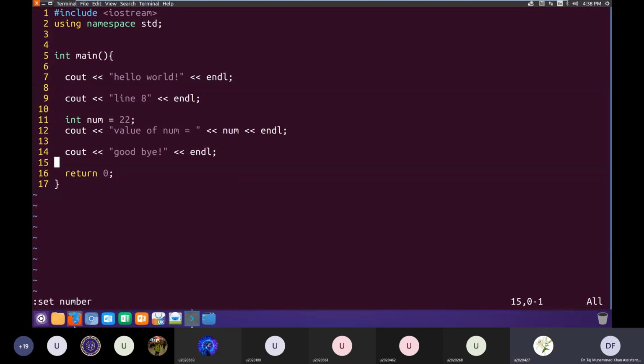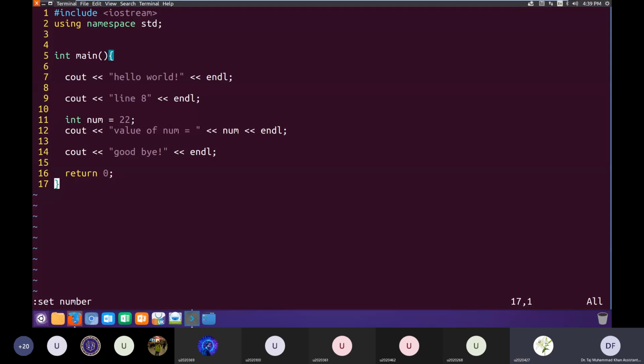Basically, it consists of main, and in main I have a few print statements. You see on line 7 it is printing hello world, line 9 is printing the line number 8, and I have an integer which I am initializing with the value 22, and then on line number 12 I'm printing the value of that integer, and the last line 14 prints goodbye, and then at the end we have a statement called return 0, and then the program finishes.